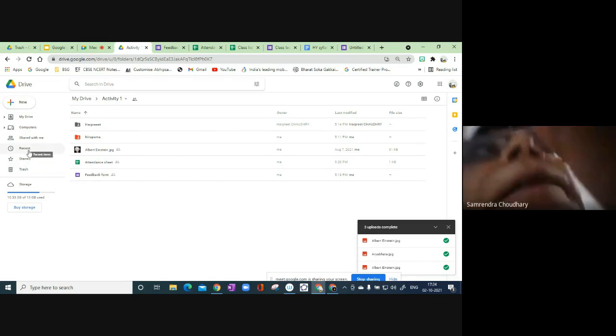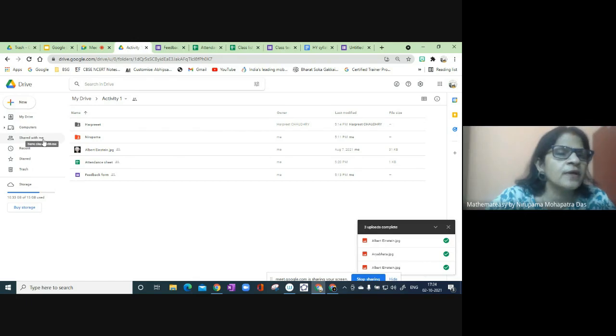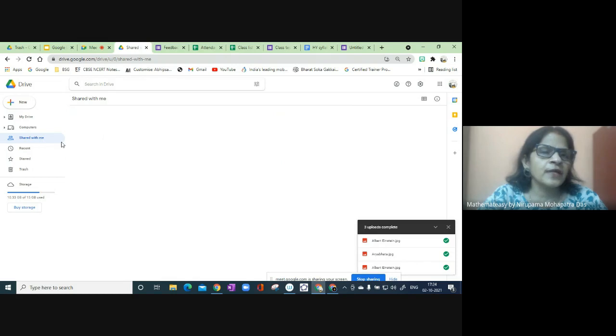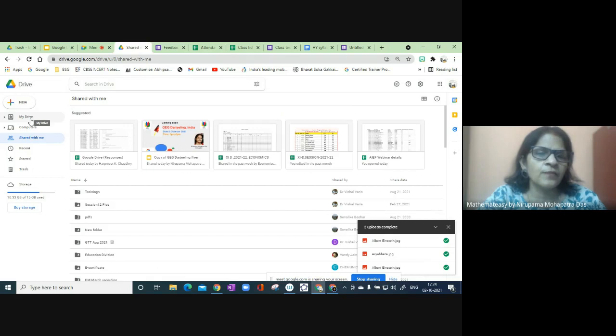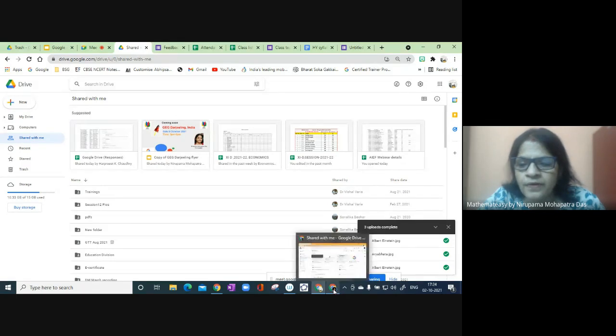Madam, one more feature, Shared with me. So when I click Shared with me, this is my drive, where the documents I have created are. Shared with me shows the folders and files shared with me. Here, I can make a copy of it. In fact, this is in another one of my drives. I just made a copy of it. I can show you.